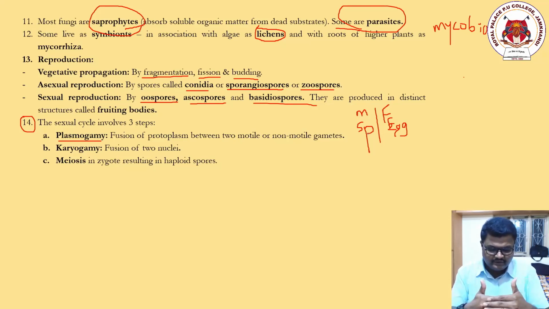Fusion of protoplasm between these two motile gametes means sperm moving, egg moving. So these two are called motile gametes. Sperm not moving, egg not moving are called non-motile gametes. If there is a fusion of this protoplasm, it is called plasmogamy.